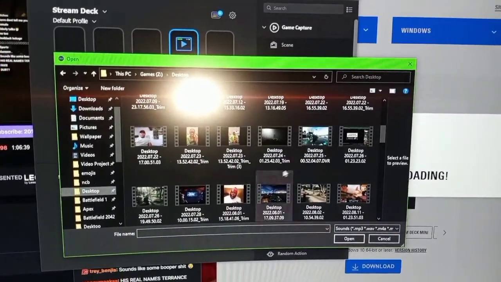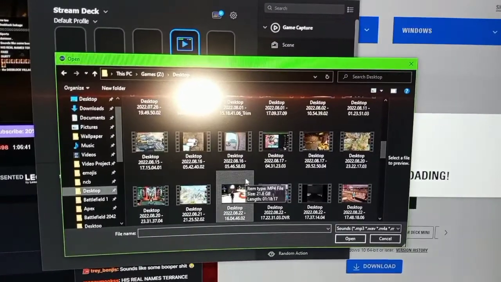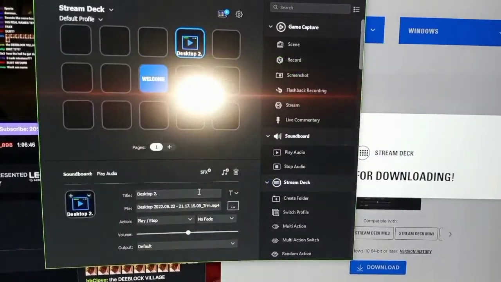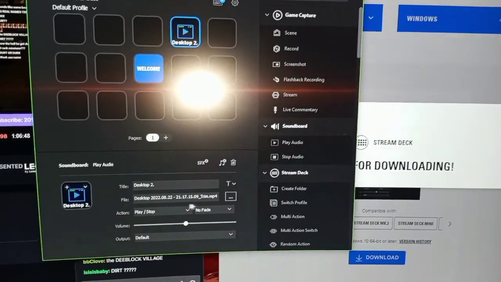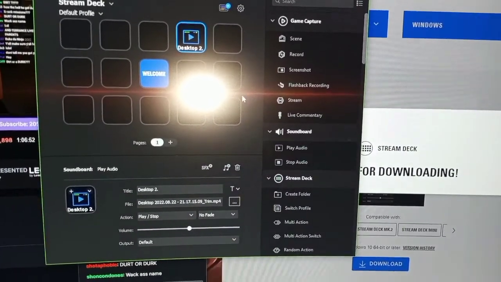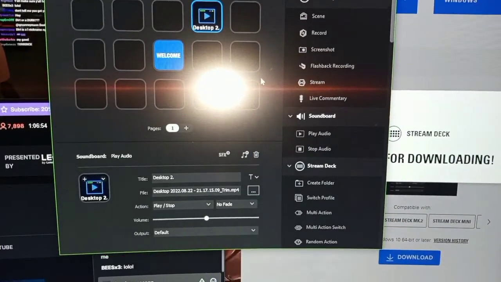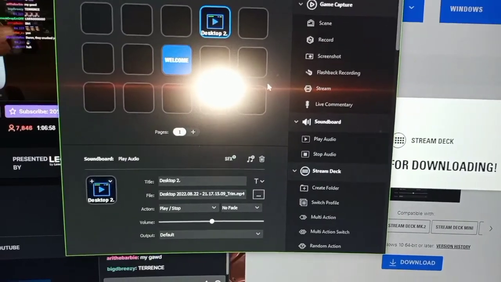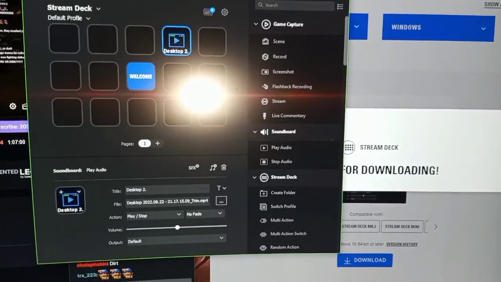And find something. Hit that boost. Extra play, stop, volume. Bam, set it like that. So when I press it, dude, will it pop up? Hold on, it's playing. Hold on.